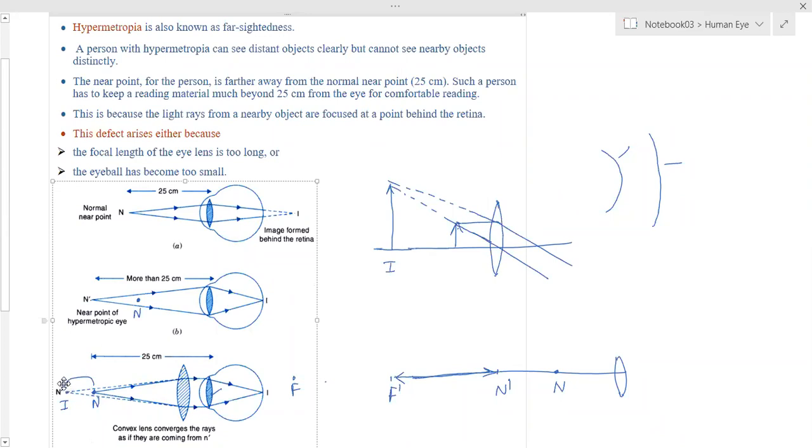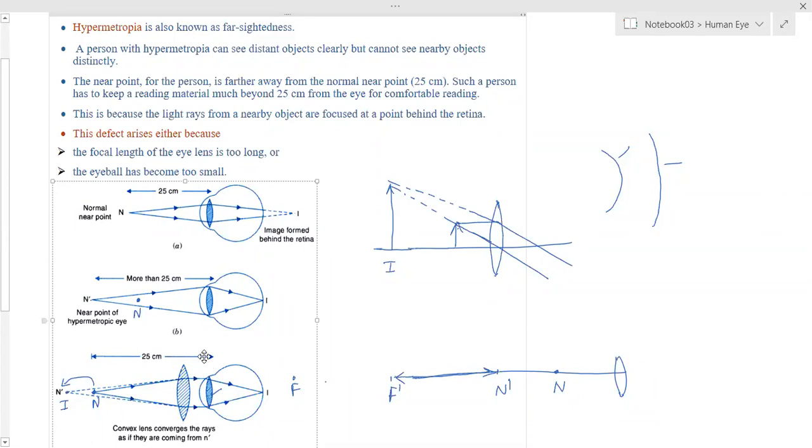So the image of that is formed at n dash, and from n dash that image will become the object for the convex lens of the eye lens. Rays will fall and converge at the eye, and the image is formed at the eye. Rods and cones convert that information into electrical signals and pass it to the brain. The brain will process it, and then the person is able to see the objects. So what he is looking at is the image formed by the convex lens of the spectacle he is wearing.